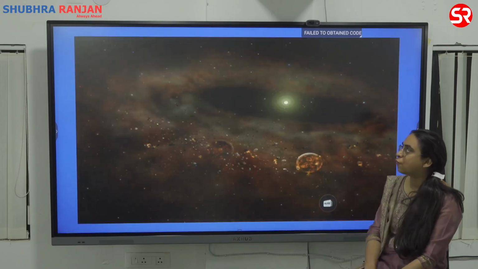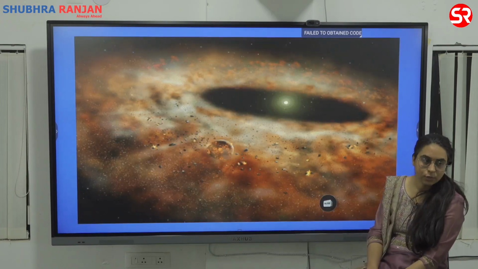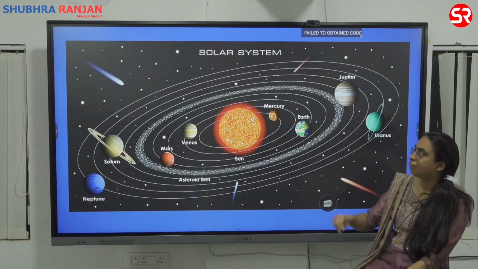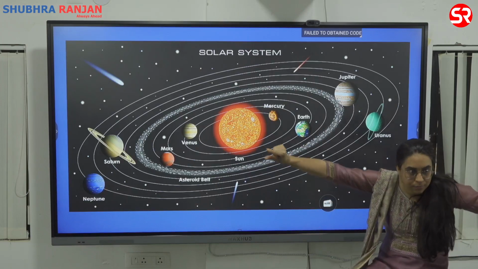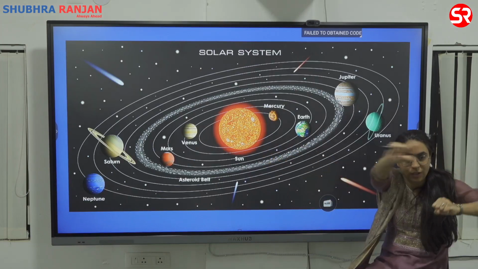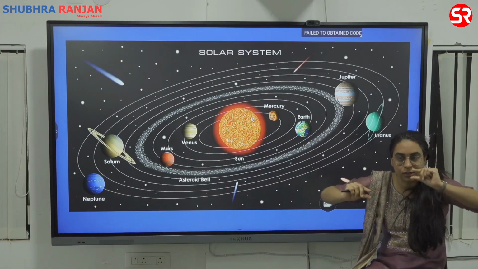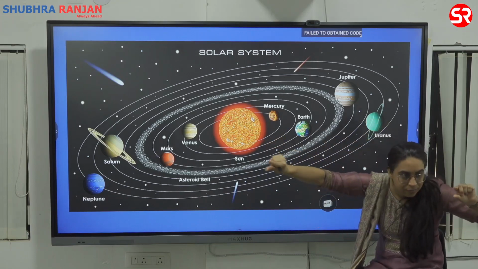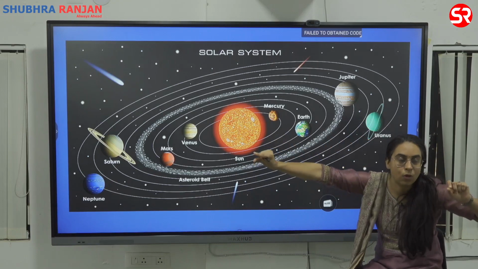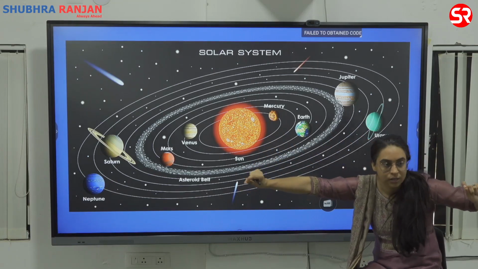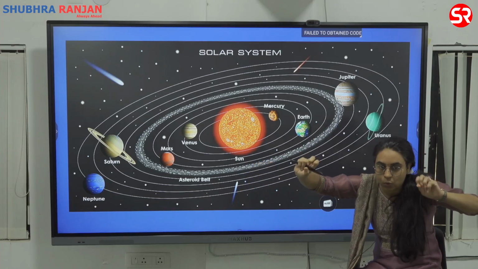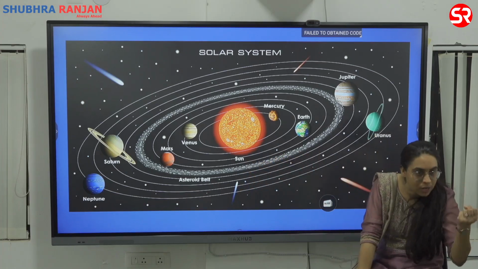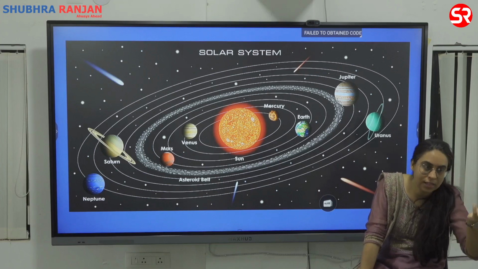So what is happening? They are formed from the same nebular disk. It was the same nebular disk, and therefore they will revolve around the same plane. The plane is almost the same. This is the plane, this is the sun. All of them are rotating around the same plane. It's not like you have Earth here, Mercury here, Saturn here, Jupiter there, that they have the same plane. Why do you have the same plane? Because this is from the same nebular disk. It was the same nebular disk that cooled, contracted, collapsed, forming the planets. And much of the mass went where? Much of the mass went towards the sun.